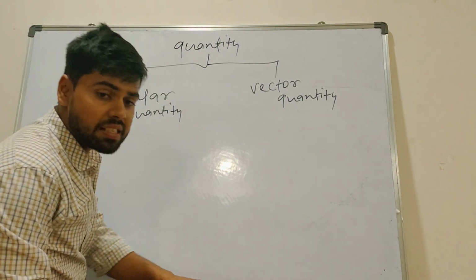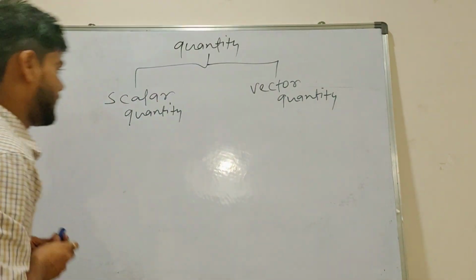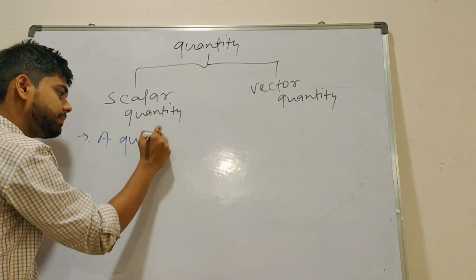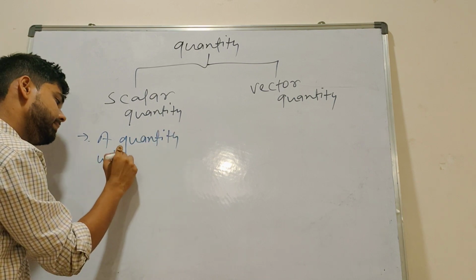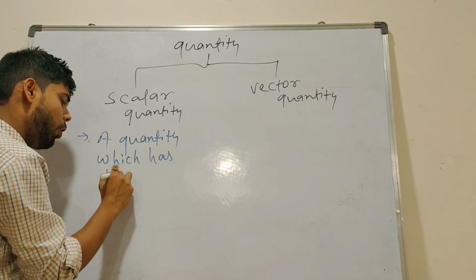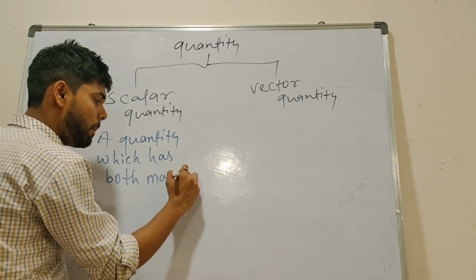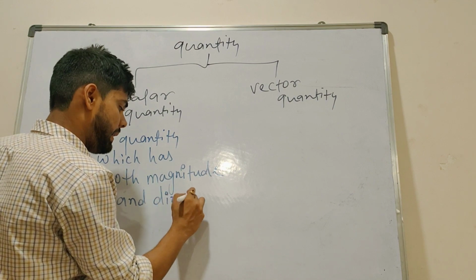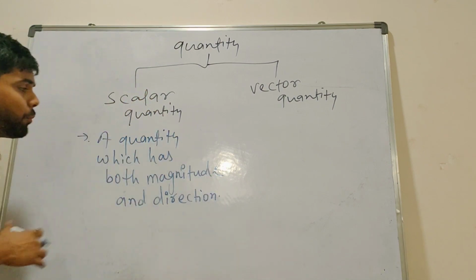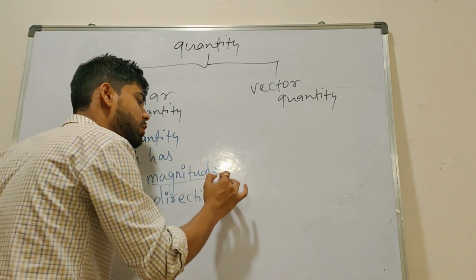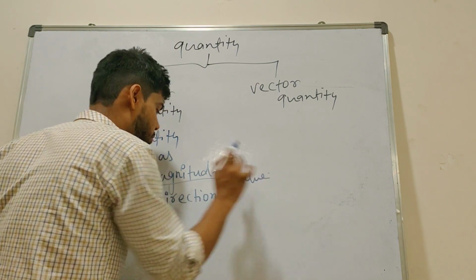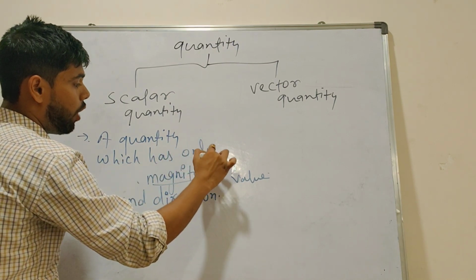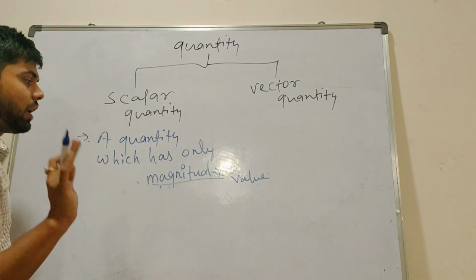Now the question comes, what is a scalar quantity, बच्चा? Anyone knows among you? I think if you know, then tell me. A quantity which has both magnitude and direction... sorry. A quantity which has only magnitude, no direction, only magnitude, only a number, a value.